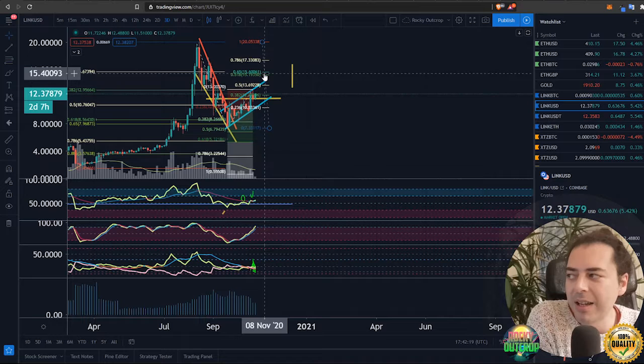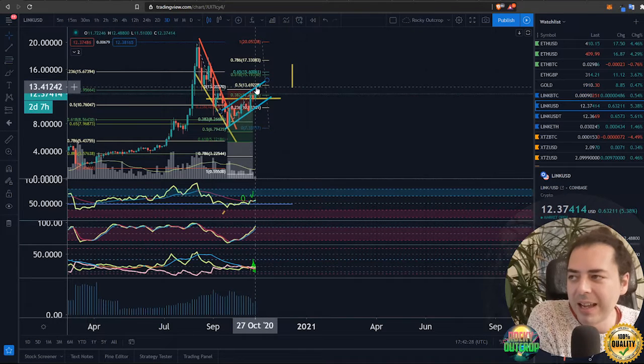Still bearing in mind the target towards the top side can come in there as high as $15.60, but we're going to have to be more reasonable than that and look towards this $13.69 area, where we have the top end of this channel currently positioned.